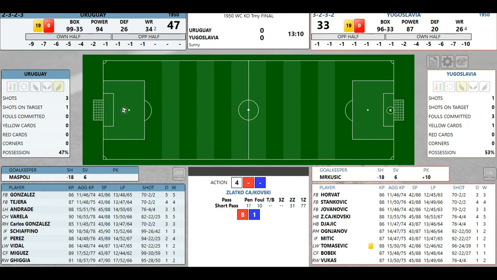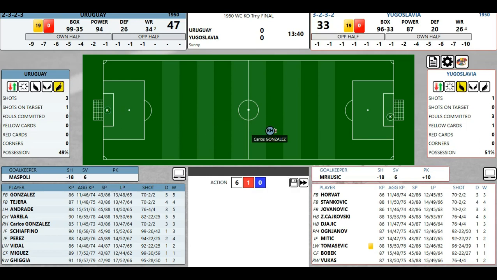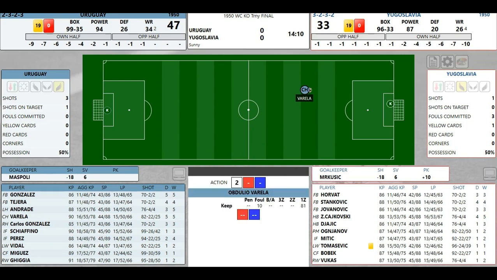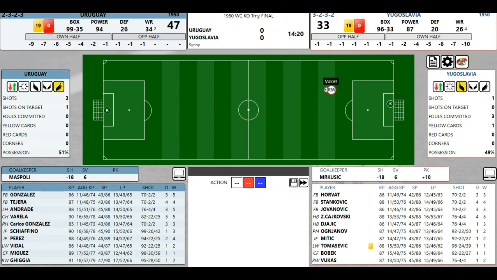Sakovsky. Right to Maspoli. Is that a shot on target? I guess not. I think it was a pass. Unless it was a shot on target or even a shot. Here we go. Take it away.